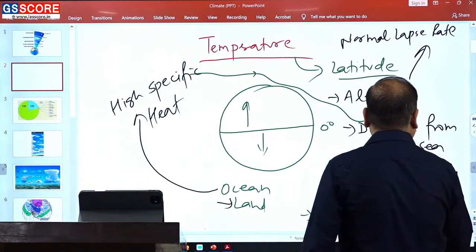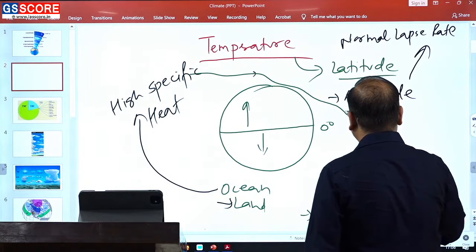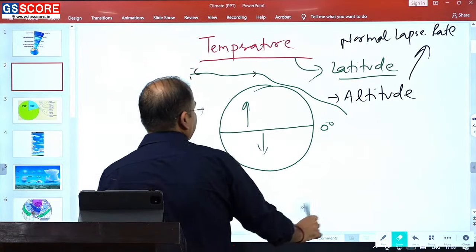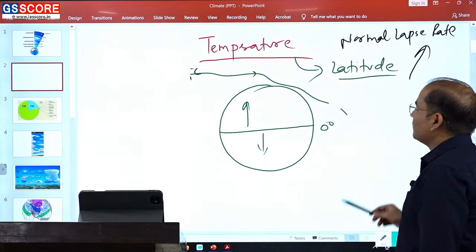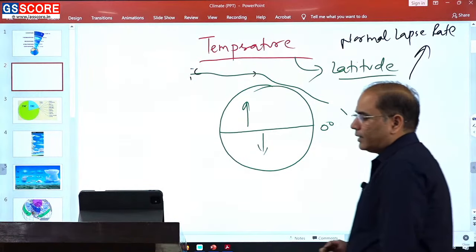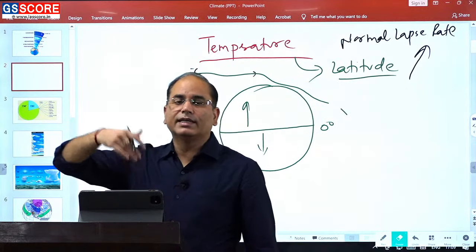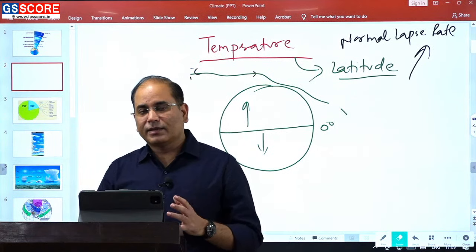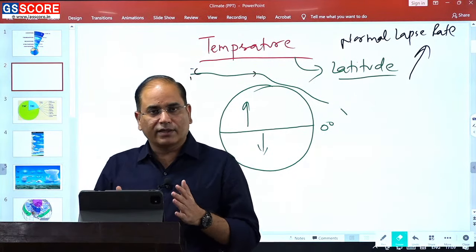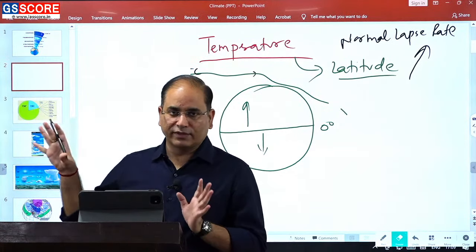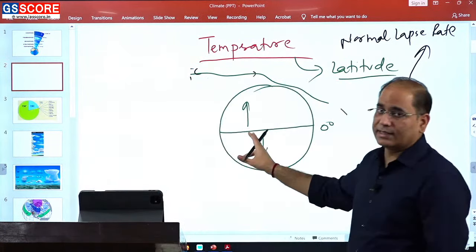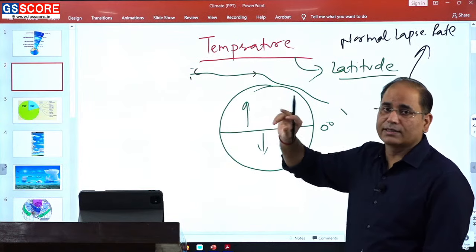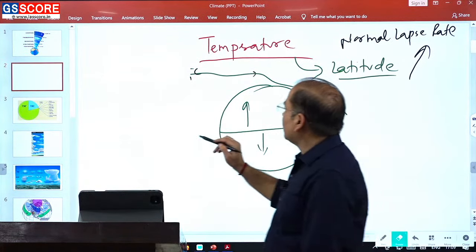So, these are the factors that play a very important role in the temperature variation. Now, when you look out at the horizontal temperature distribution on the earth surface, in simple, latitude plays a very important role, and in latitude generally temperature decreases from the equator towards the pole. But one thing that you always need to remember, temperature will not be highest at the equator. That is valid for the ocean as well. So, in case of ocean also it follows. Temperature will always be higher a little bit away from the equator, that is subtropics.